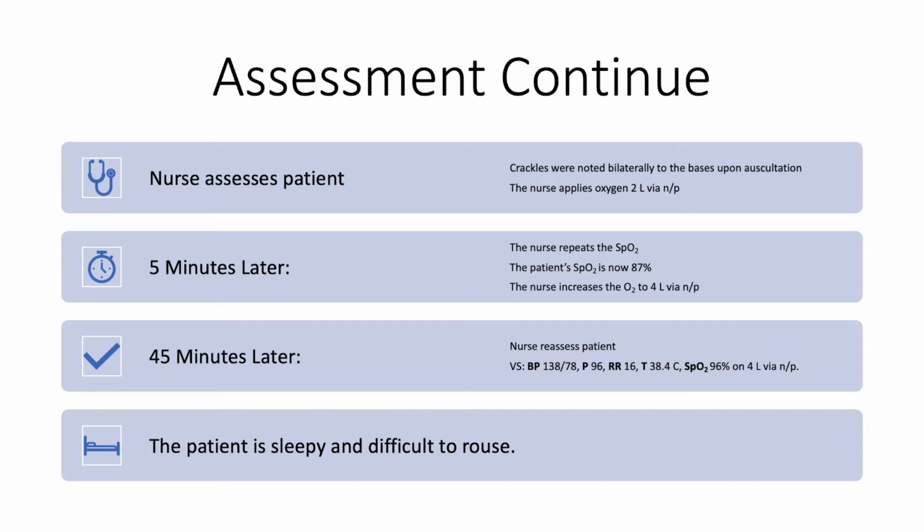45 minutes later, the nurse reassesses the patient, and the vital signs read as BP 138/78, pulse 96, respirations 16, temperature 38.4 Celsius, SpO2 96% on 4 liters via nasal prongs. The patient is sleepy and difficult to rouse.